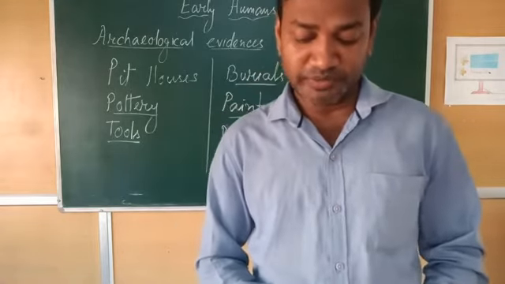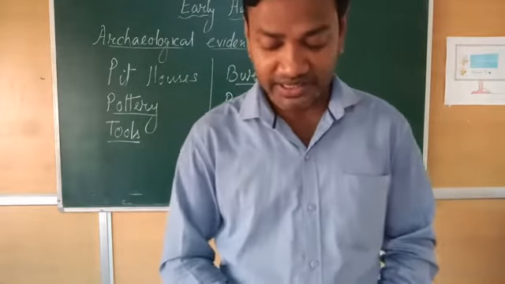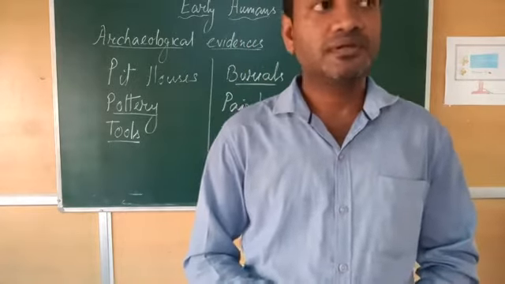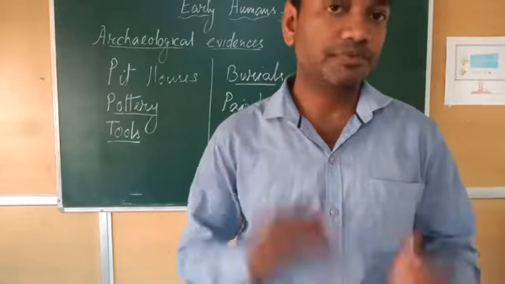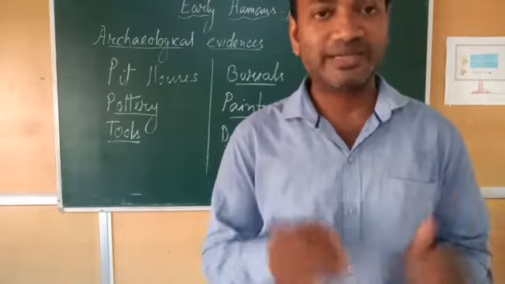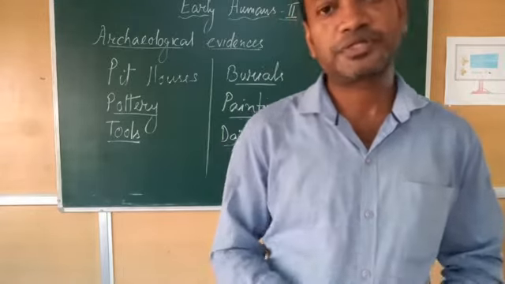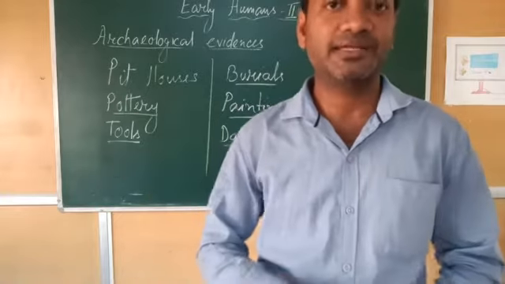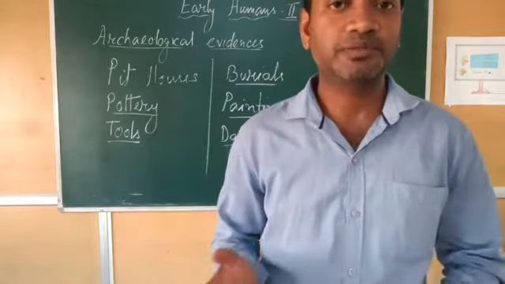Once humans began to produce things in surplus, they started exchanging these things with other groups. So many groups were there. Suppose one group has made some tools, or they have cultivated a huge land, so they have more crops.